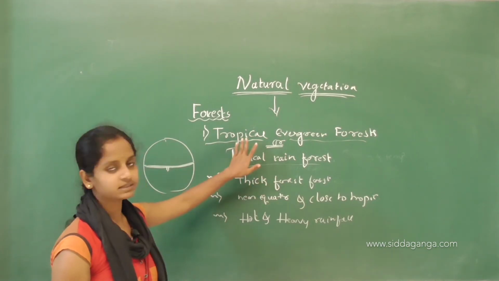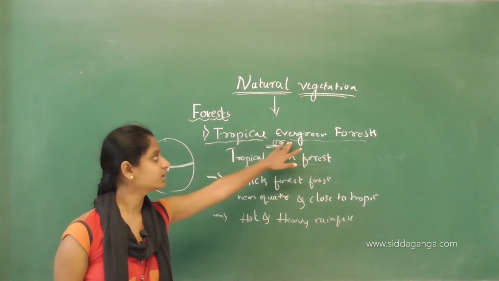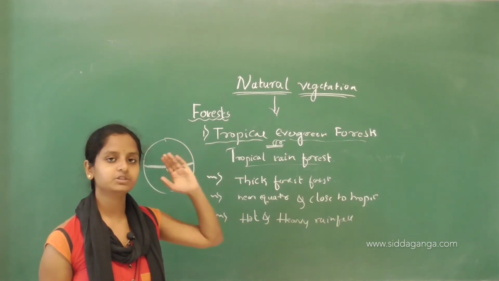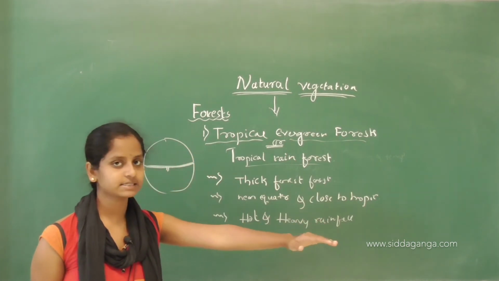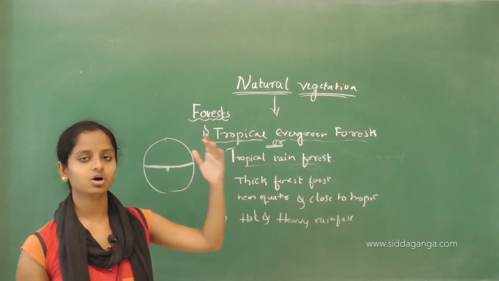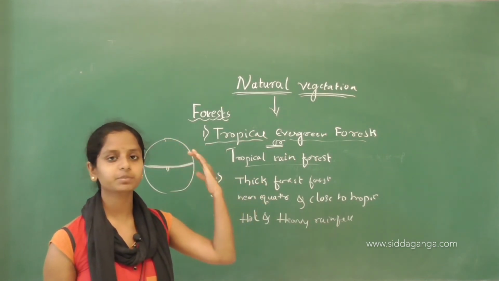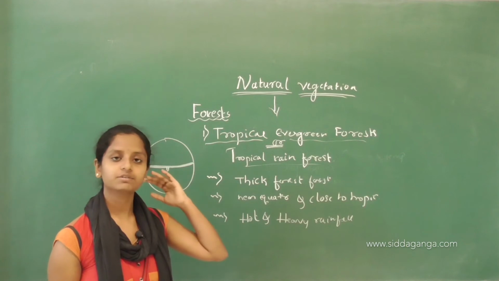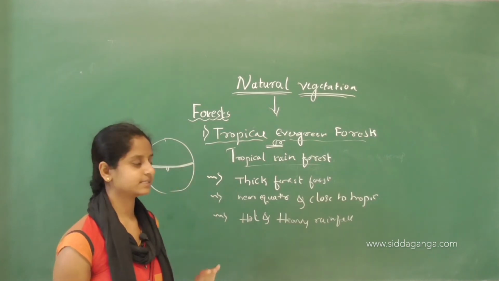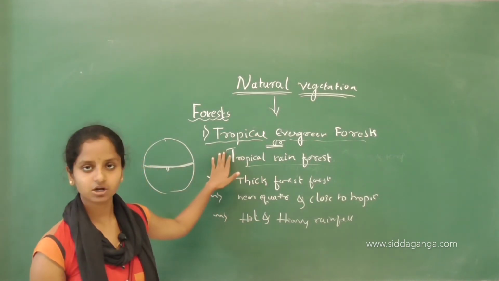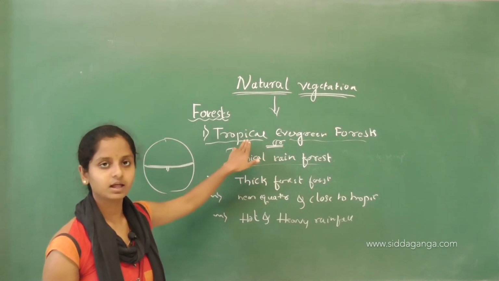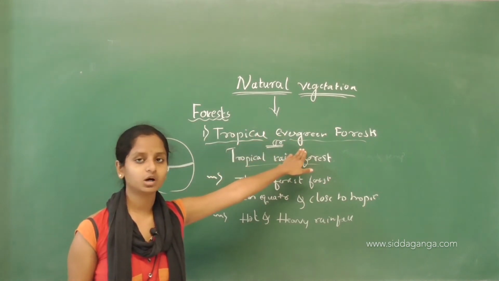Then, as the name itself indicates, evergreen, they will be green throughout the year. They will be green throughout all the seasons, whether it is summer, winter, or the rainy season. That is why they are called evergreen. They are found in the tropics and are green throughout the year.